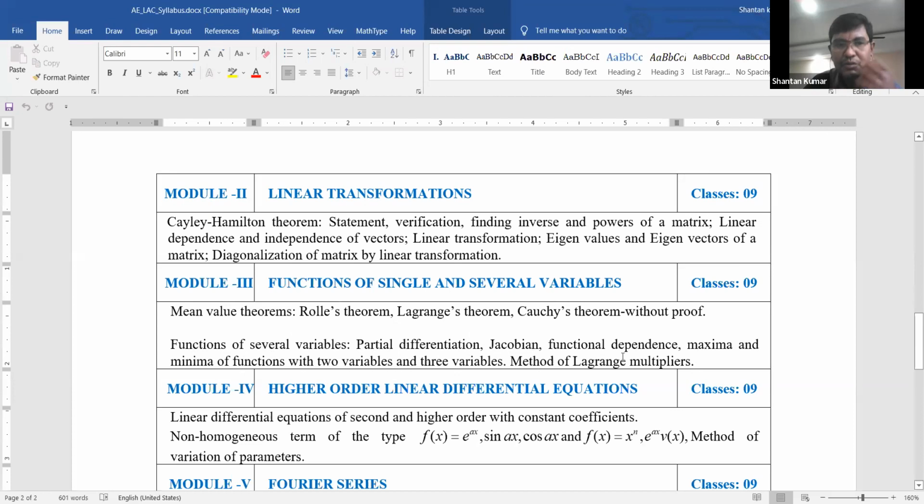As per the first CIE examination, under this module 3 only the mean value theorem concept is required. That means we need to discuss only Rolle's theorem, Lagrange's theorem, and Cauchy's theorem. We are not going to discuss the proofs of the theorems. It is not required, only problems based on them are required. That is why the syllabus clearly mentions that the mean value theorems are required without proof.